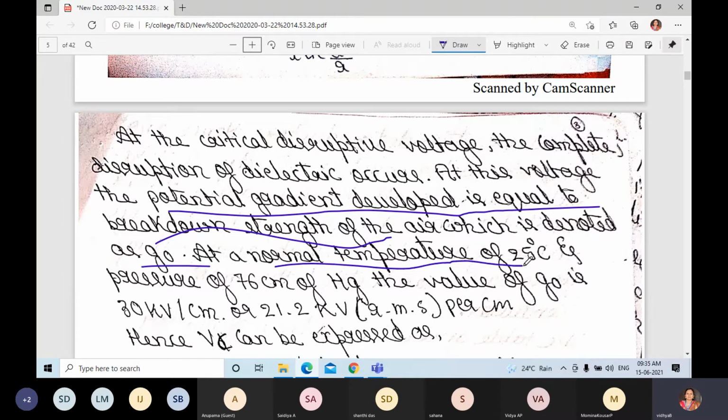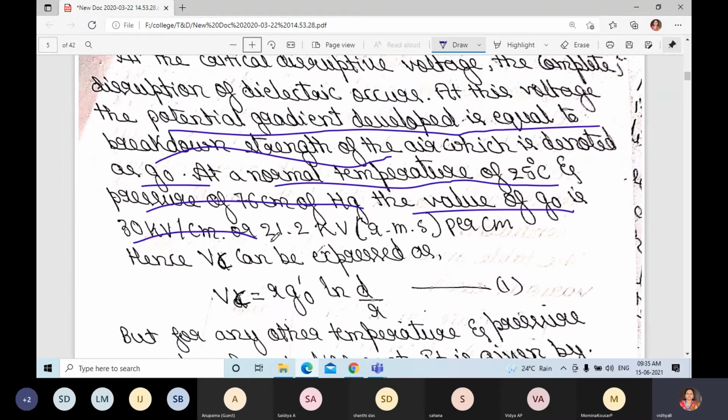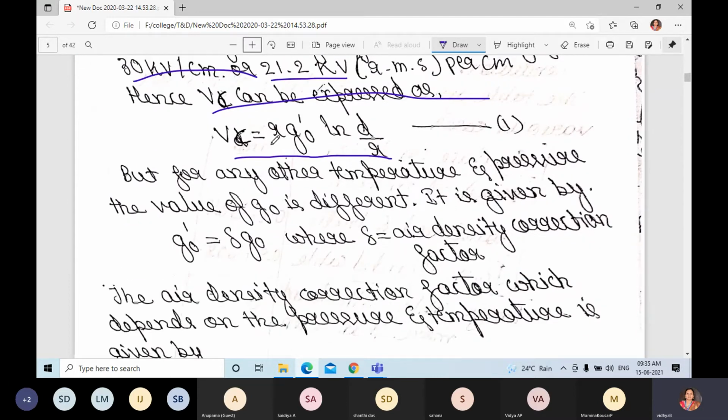At a normal temperature of 25 degrees Celsius and a pressure of 76 centimeter of Hg, the value of g naught is 30 kilovolt per centimeter or 21.2 kilovolt per centimeter rms. Hence, Vc can be expressed as Vc is equal to r g naught dash ln d by r. But for any other temperature and pressure, the value of g naught is different. It is given by g naught dash is equal to delta into g naught.